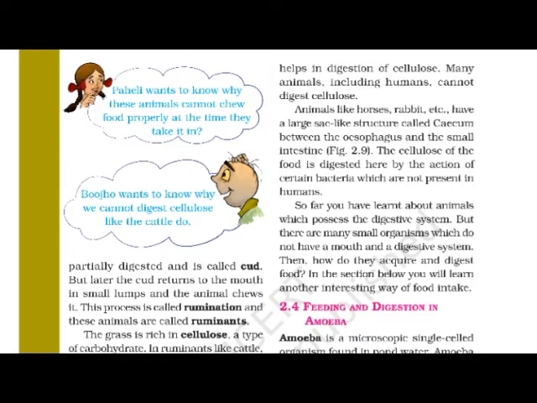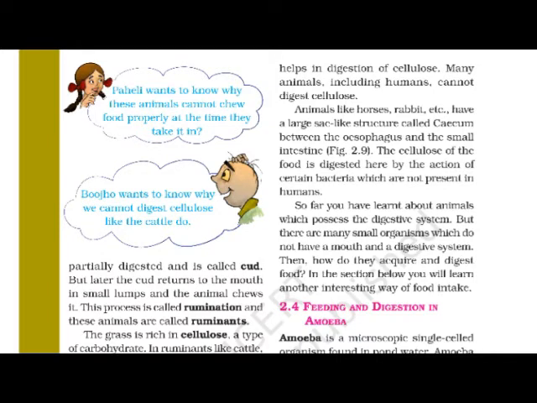Now what is cellulose? Cellulose is a type of carbohydrate. Many animals, including humans, cannot digest cellulose. Actually, cellulose is a kind of carbohydrate, but many animals, including humans, cannot digest cellulose.